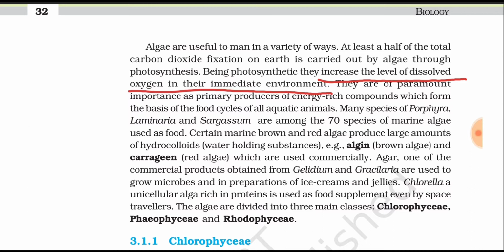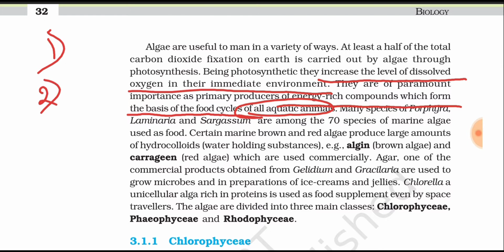And next, they are of paramount importance as primary producers of energy rich compounds which form the basis of the food cycle of all aquatic animals. So three economic importances are mentioned so far.